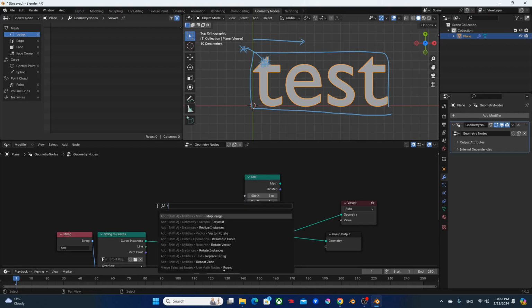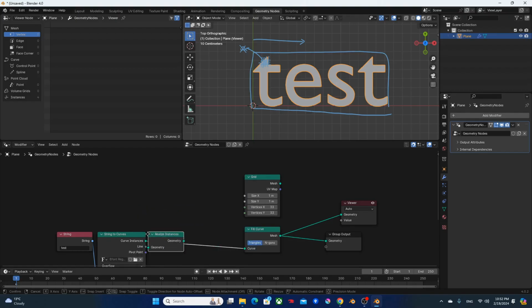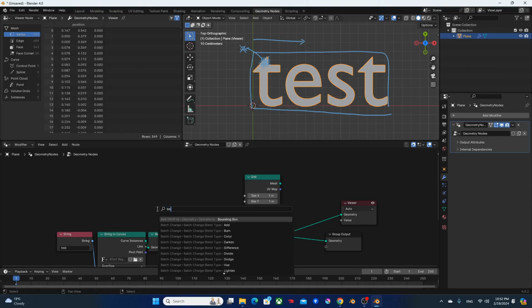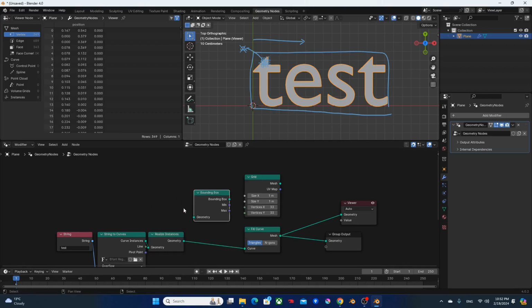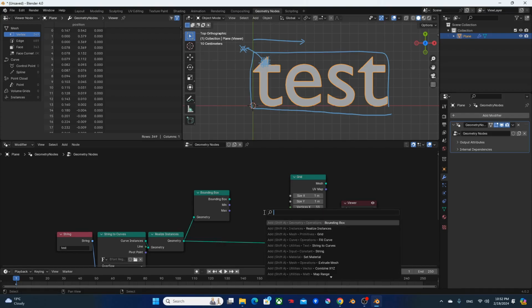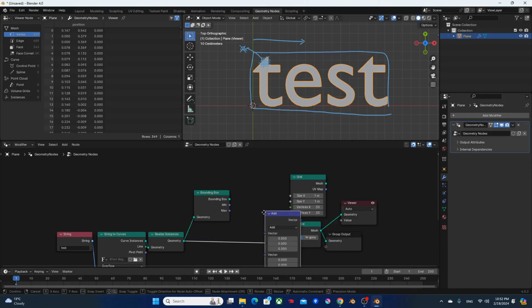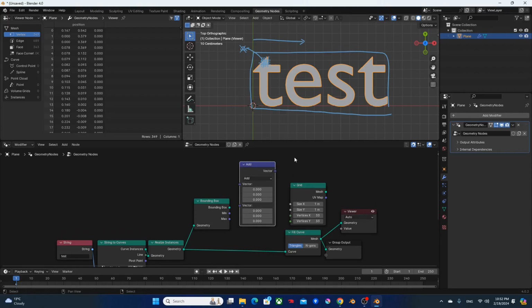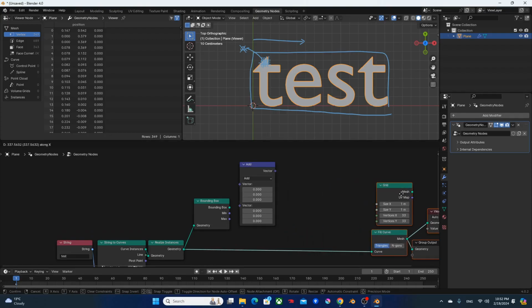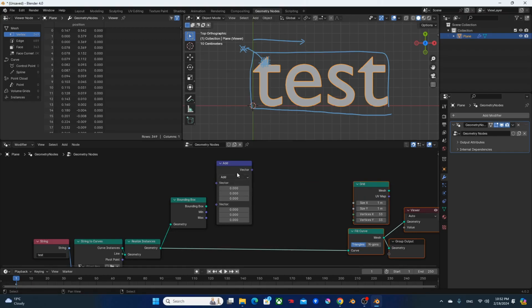So what I'm going to do is realize instance, add a bounding box, and use these min max to measure the size and position, right? So what I'm going to do is vector math. Let me get some real estate.